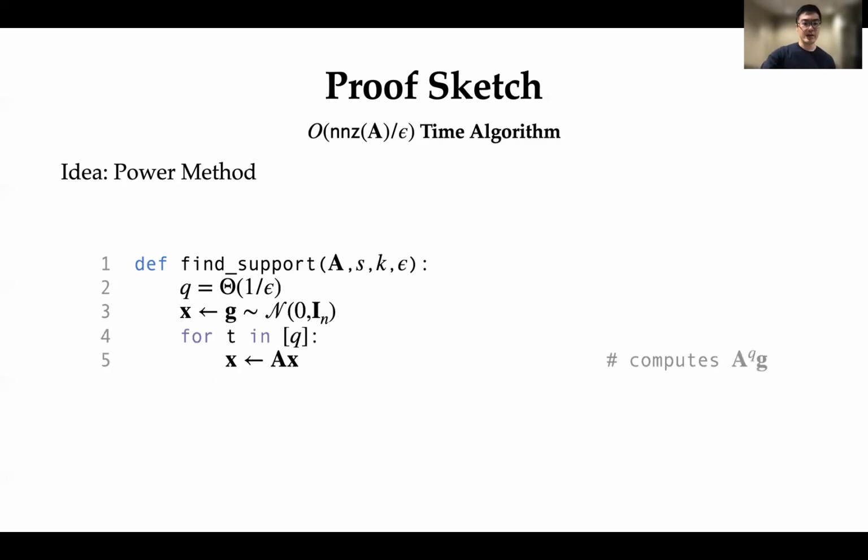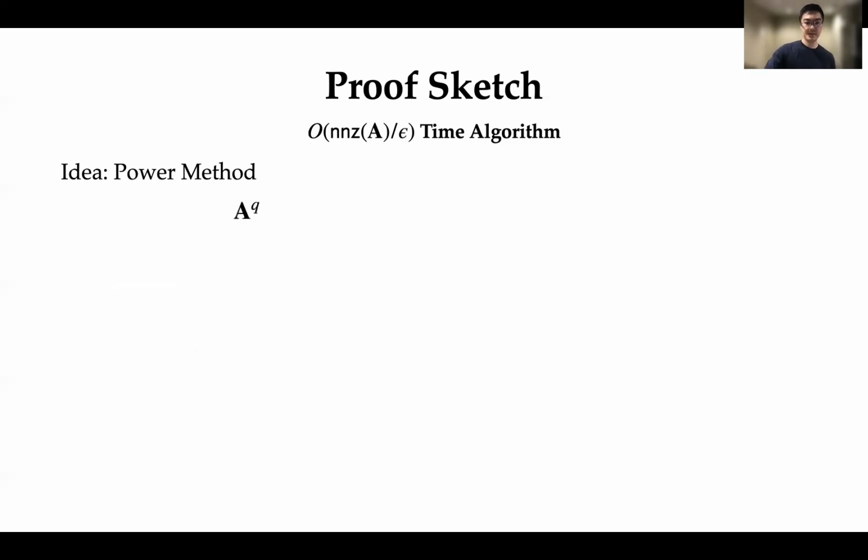And then for q iterations, I'll repeatedly set x equal to A times x. So this essentially accumulates the product A^q times g. And note that each one of these matrix vector multiplications takes time nnz(A), and I'm doing this for 1/epsilon iterations, which gives me the running time. And then finally, I'll output the coordinates that correspond to the O(sk) largest coordinates of x in absolute value. Now, this is the algorithm, and let's see why this works.